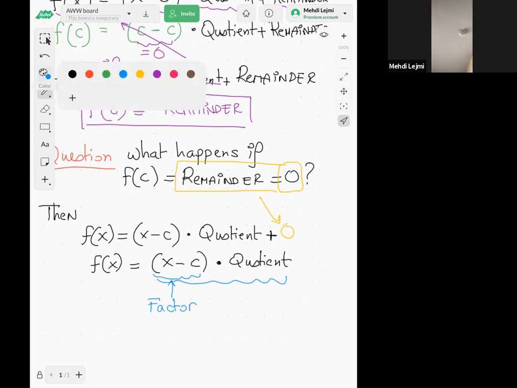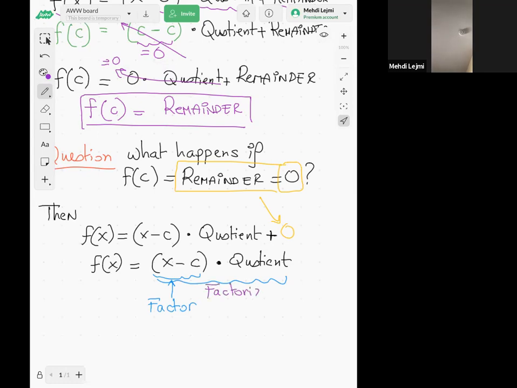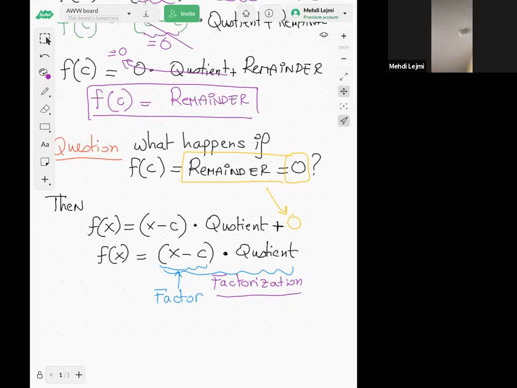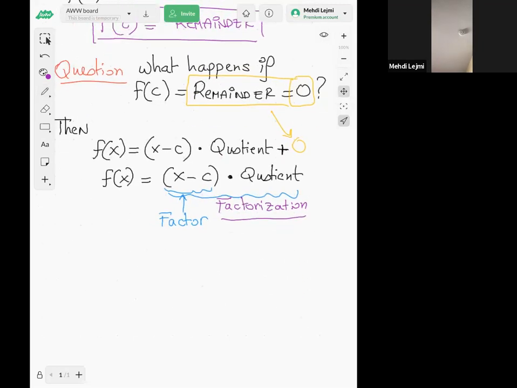So this is a factorization of f of x. What I'm saying, guys, is that this is also a theorem. If your remainder, or f of c, is 0, then x minus c is actually a factor of f of x. It's just a consequence of what we just said.